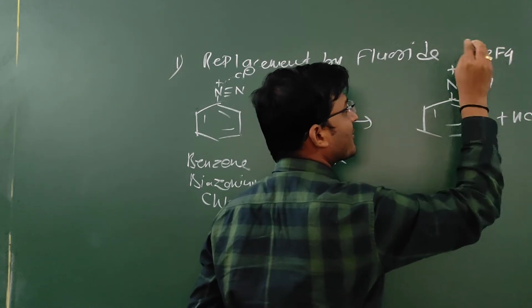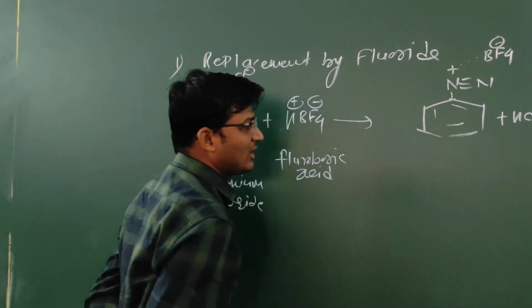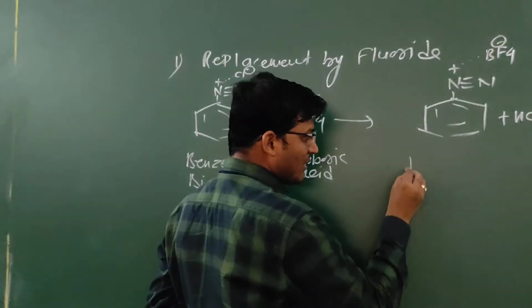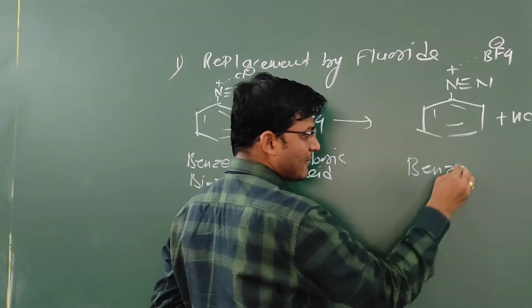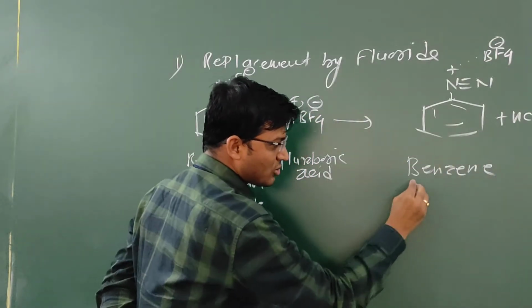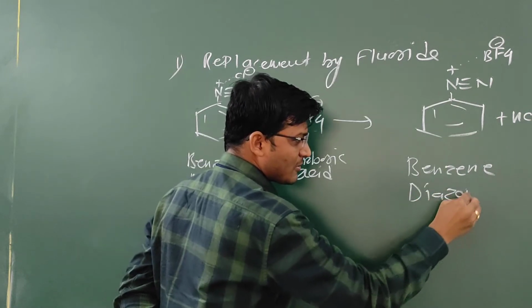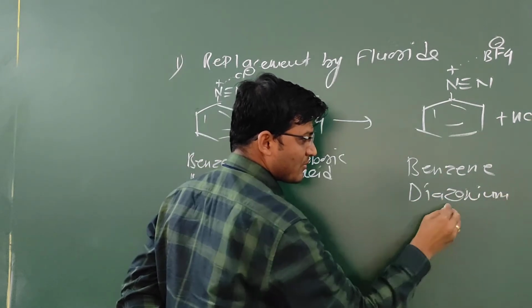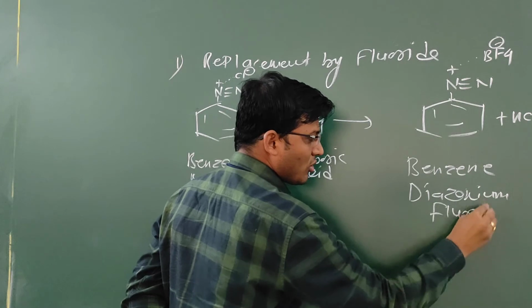BF4 negative. That is, the compound is called benzene diazonium fluoroborate.